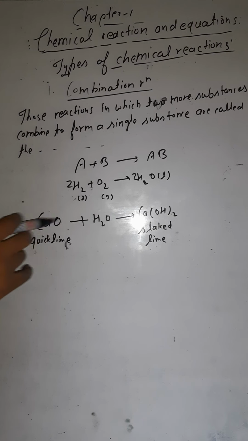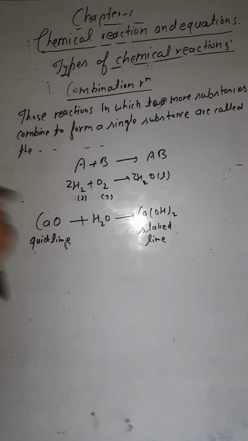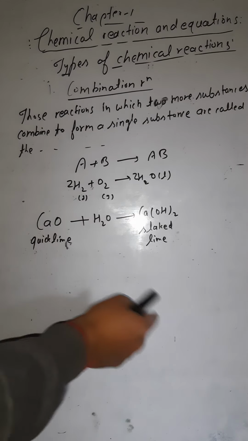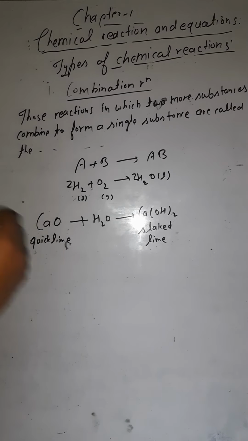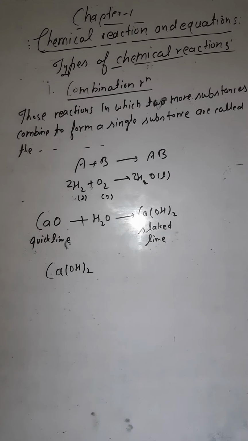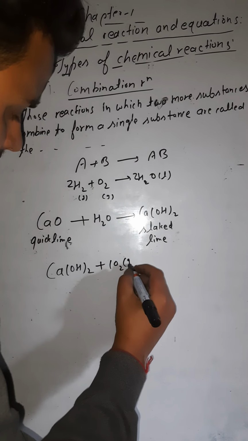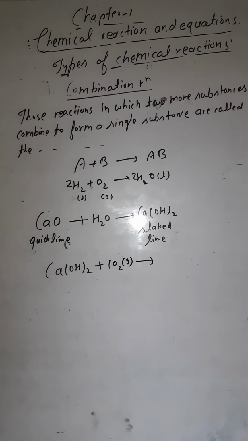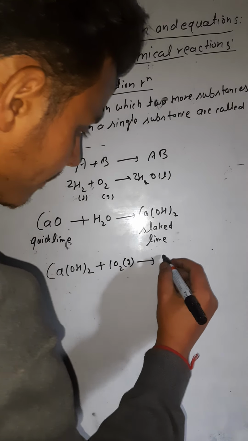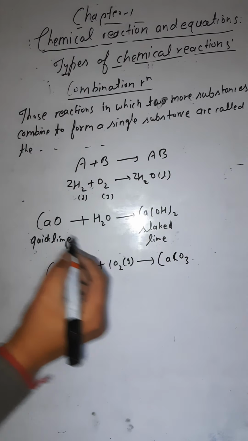Look here, two substances are combining together to form a new one. So this is again an example of combination reaction. One more I can tell you: if this silicate lime, Ca(OH)2, reacts with carbon dioxide, which is a gas, what do they form? They form marble, that is CaCO3. This is known as marble.